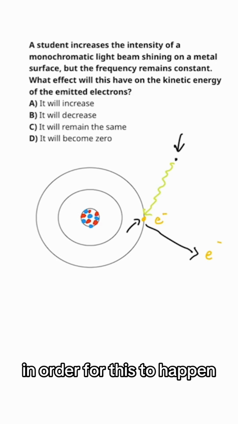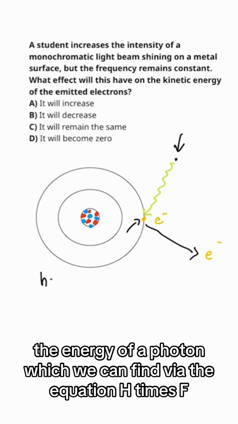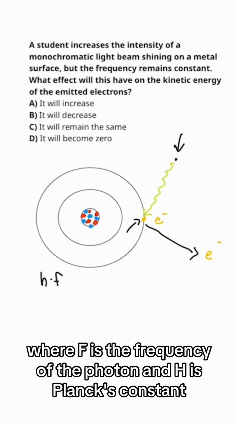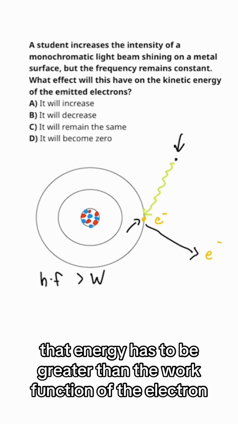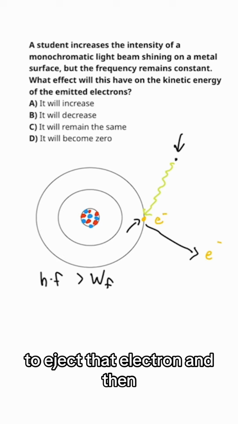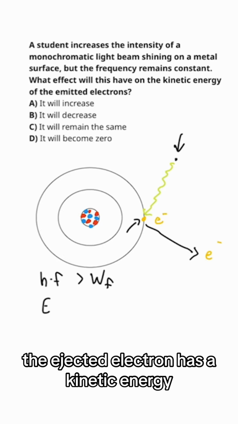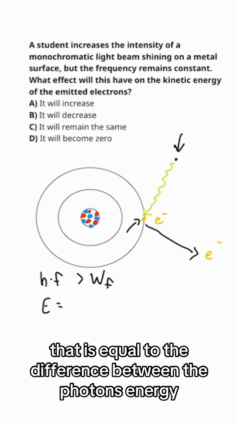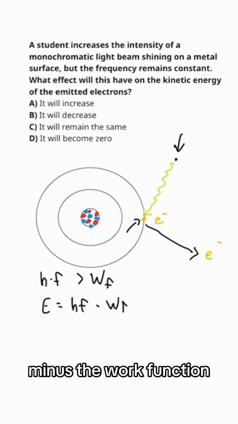In order for this to happen, the energy of a photon, which we can find via the equation h times f, where f is the frequency of the photon and h is Planck's constant, has to be greater than the work function of the electron, and the work function is just the minimum amount of energy required to eject that electron. And then the ejected electron has a kinetic energy that is equal to the difference between the photon's energy minus the work function.